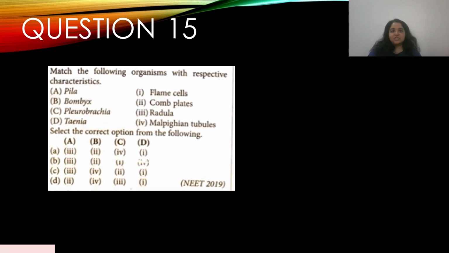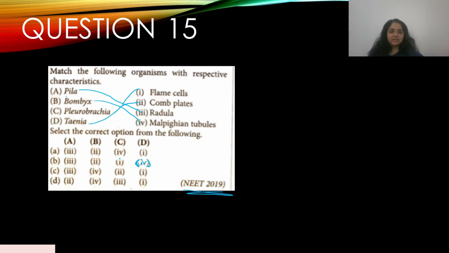All right, question number 15. Match the following organisms with respective characteristics. Okay, so again, another match the following. NEET 2019. Wait, this is 1. This is 4. Okay, in case you can't read it, you have A, B, C, and D. So Pila is radula. Bombyx is Malpighian tubules. Pleurobrachia is comb plates, and Taenia is flame cells.